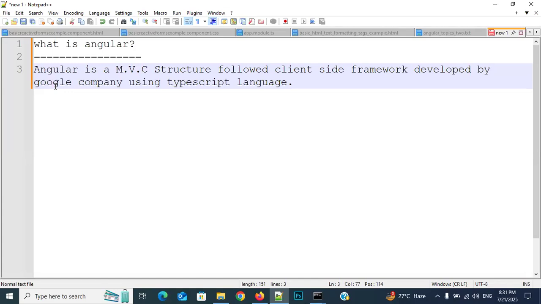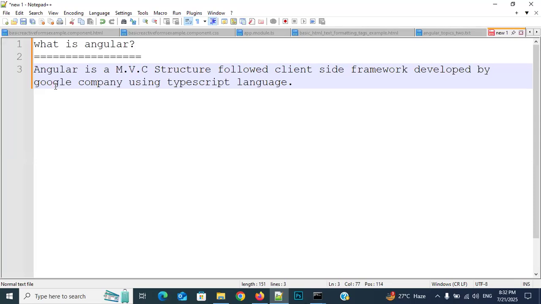Somebody might think whether this technology will last long. See, this is developed by a very reputed company, so definitely you can take it as a career also. No need to think whether it will end within 1 or 2 years. There will be huge, long term support.